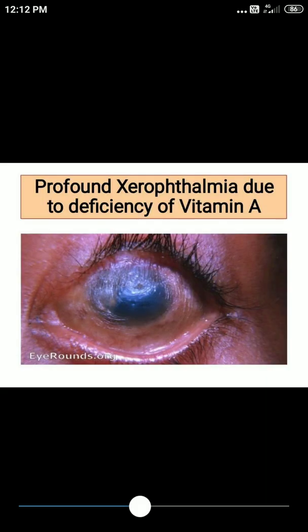This is xerophthalmia. So just in one word, if examiner asks you to describe deficiency of vitamin A, the single word that you can use in relation to ocular manifestations is xerophthalmia, meaning dry eye. And you can notice this dryness in this image.